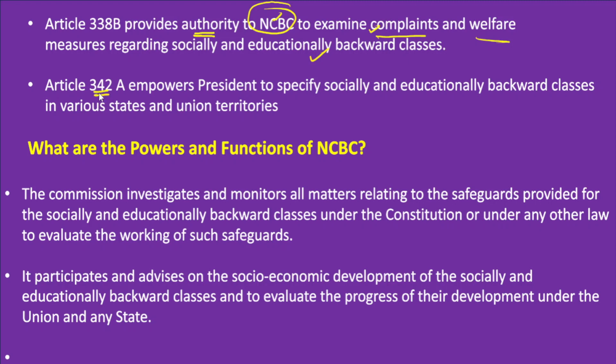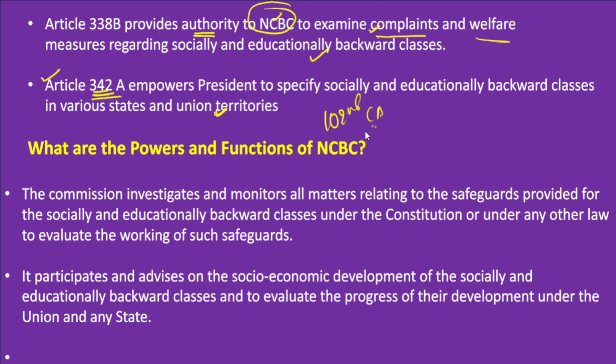Similarly, Article 342A empowers the president to specify the communities who are socially and educationally backward in nature in various states and union territories. I hope you understood both Article 338B and Article 342A. So whenever you write any answer on the National Commission for Backward Classes, make sure you have provided these two articles along with the 102nd Constitutional Amendment.